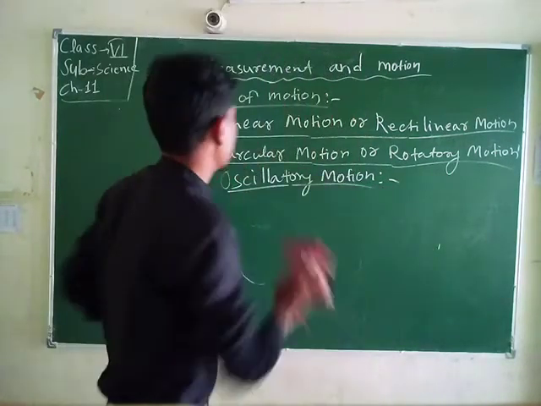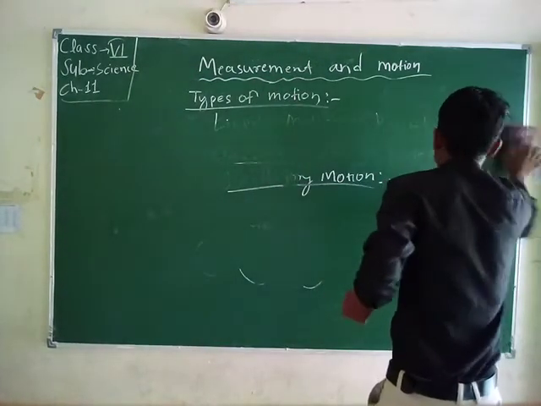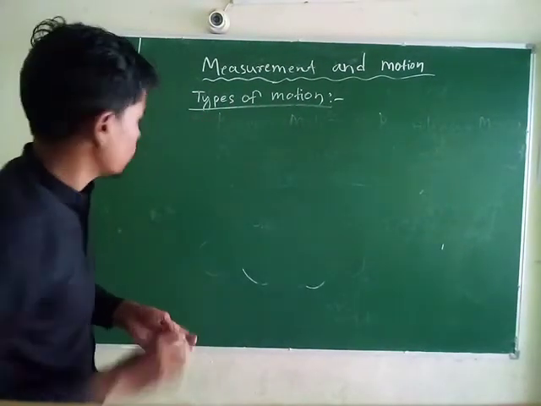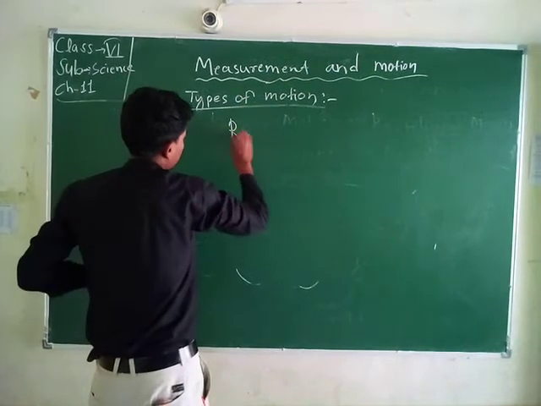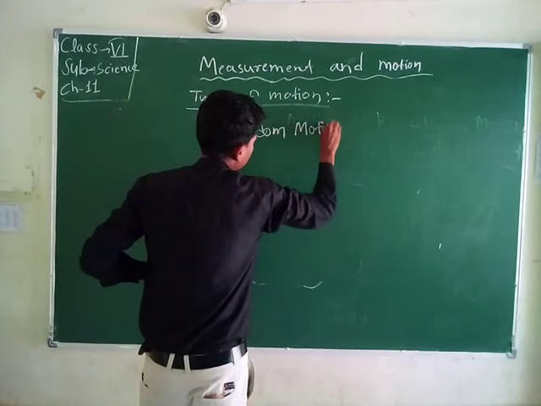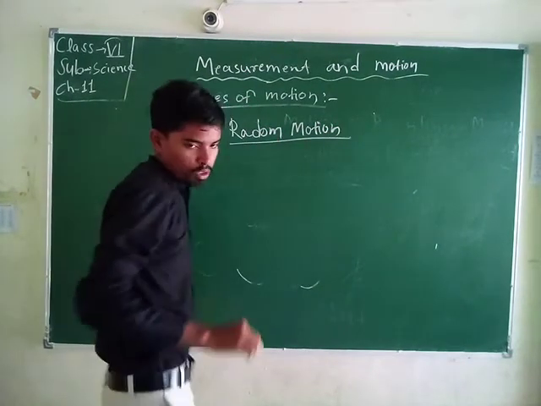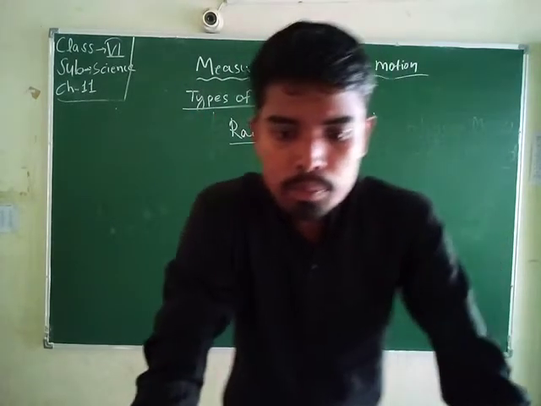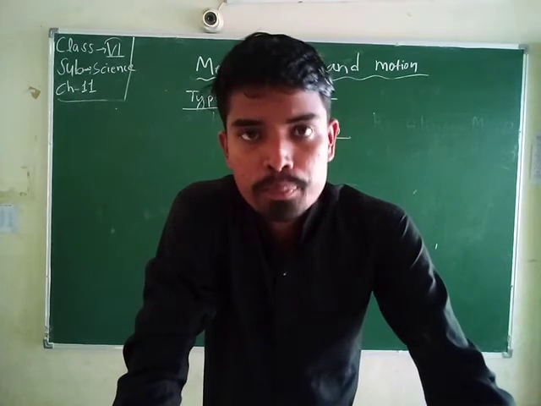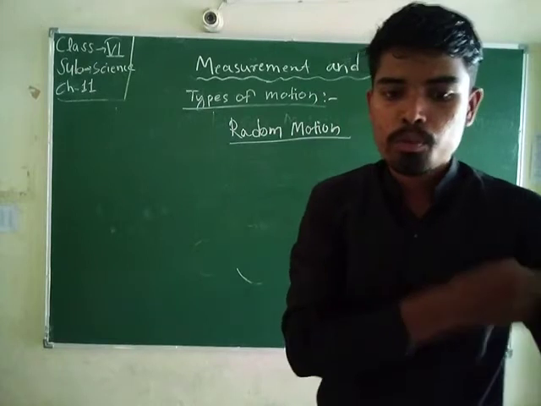Okay, so student, now comes the random motion. What is a random motion? Random motion is the type of motion in which an object does not move along a fixed path or direction. For example, the movement of flies.